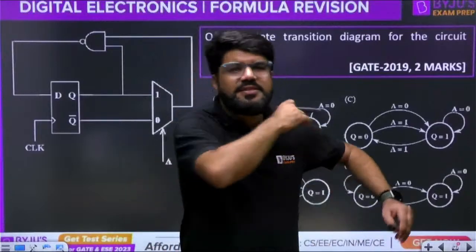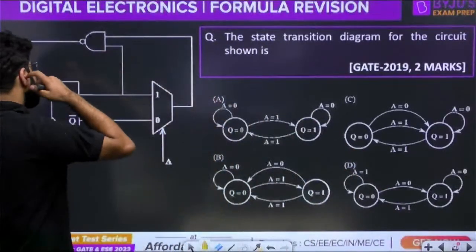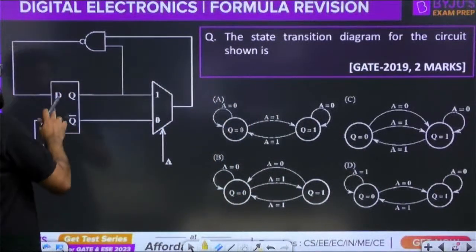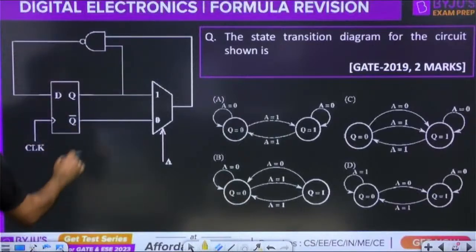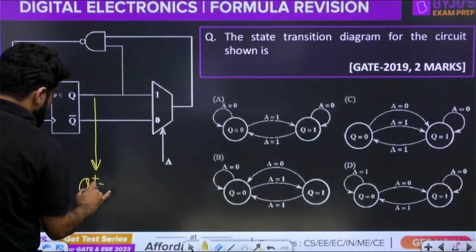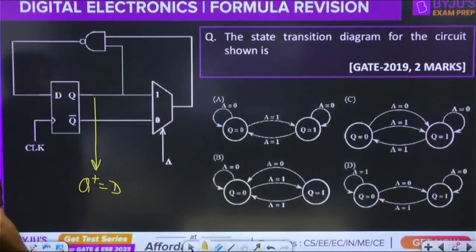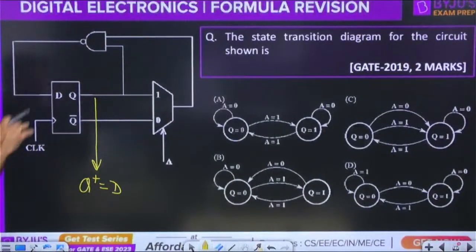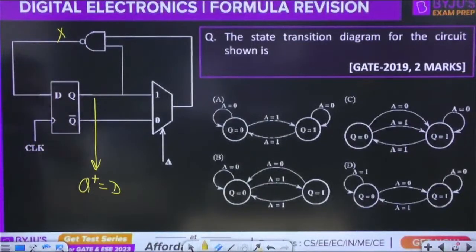Let us analyze this circuit first of all. What is the flip-flop? This is a D flip-flop used here. For a D flip-flop, what is the next state? Q plus is equal to D. Where is D coming from? D is coming from the output of a NAND gate. Let us say that the NAND gate output is equal to X.